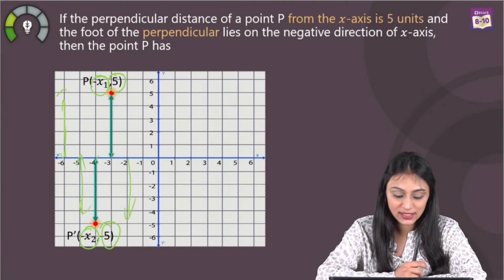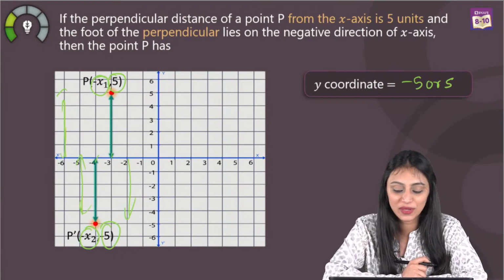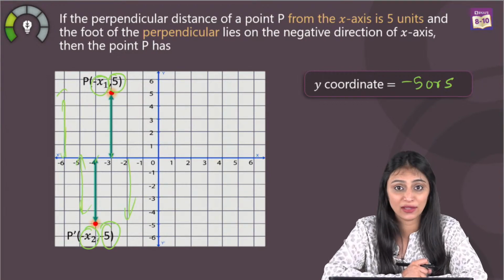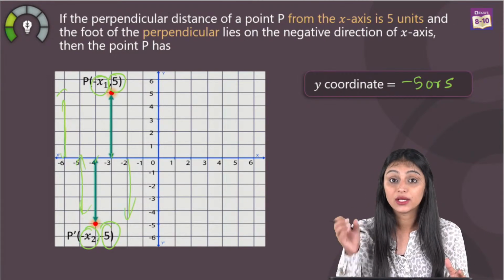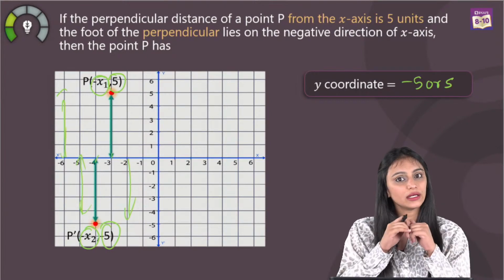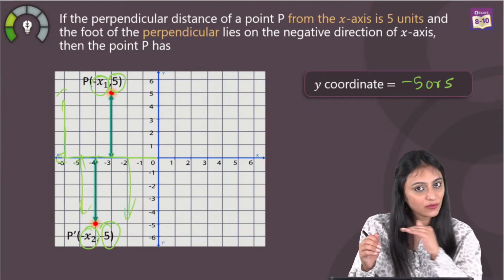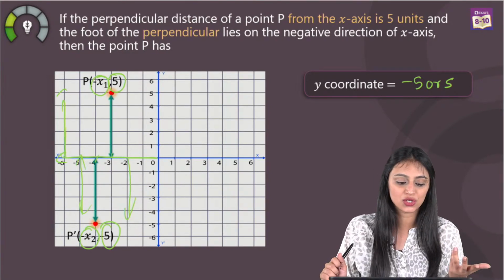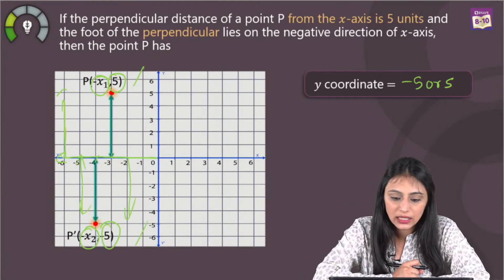So the y-coordinate over here is going to be minus 5, or you can say it's going to be 5. Hema, Shivranjani and Tanisha are all saying minus 5 only. Why minus 5 only? We can take 5 also. See, there is no restriction on the y-coordinate. The restriction was on the x-coordinate. What was given is that it has to be on the negative of the x-axis. So definitely we could pick these points only, whichever are on the x-axis. The y-coordinate can be 5 as well as minus 5. Where is it mentioned that we cannot measure from this quadrant or this quadrant? Agrima, minus 5 and 5.